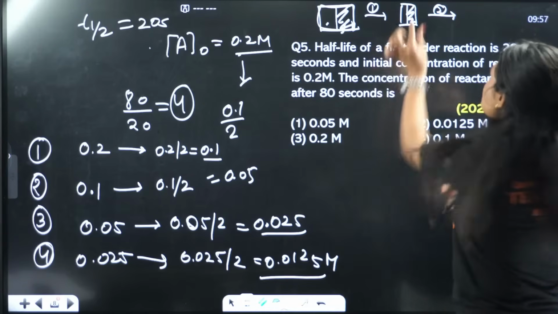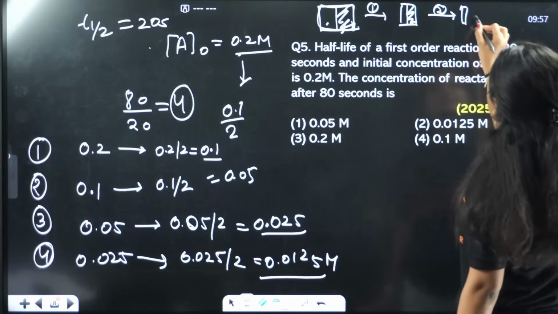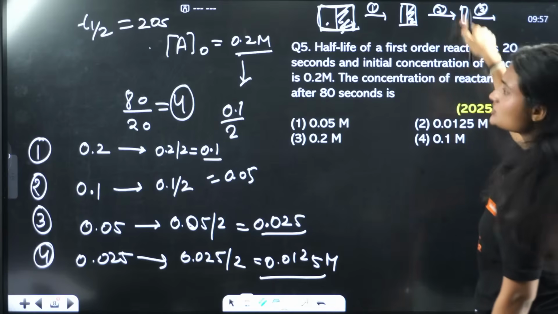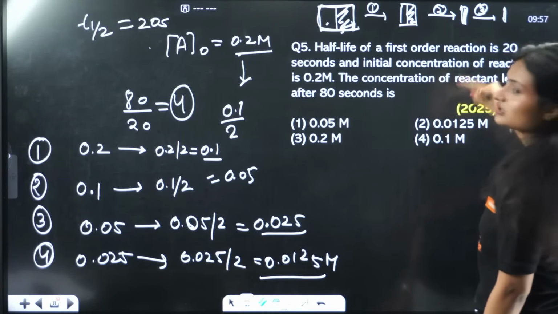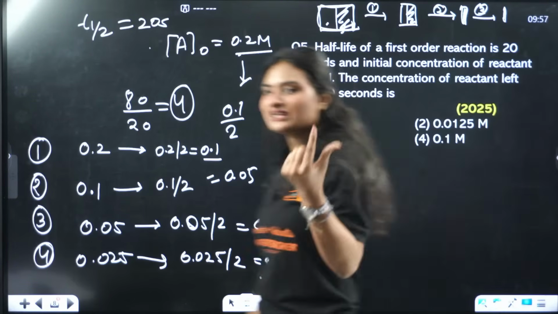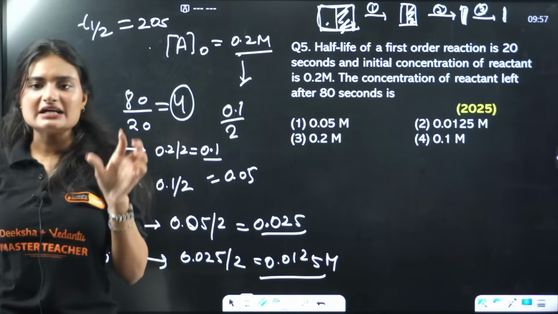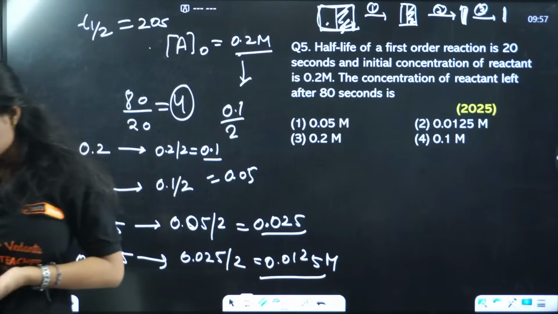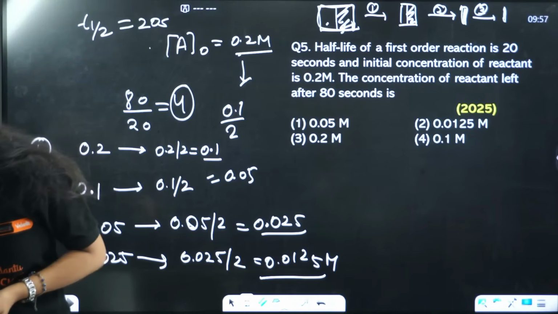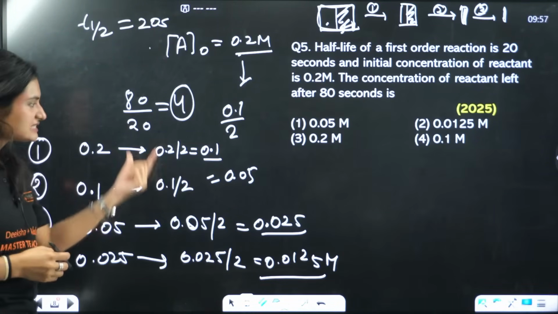Clear? So this much is left. Similarly, in the third half-life, this also gets halved. And so on. The half-lives work like that. Whatever amount of reactant you have at that point, it will get halved. Half of that will get reacted. So this is the long method.